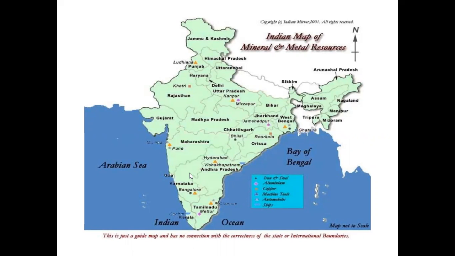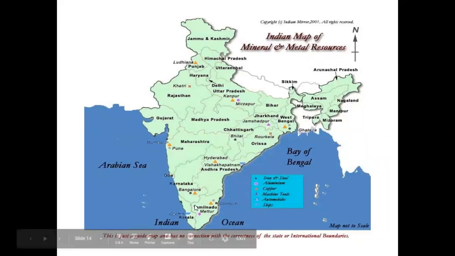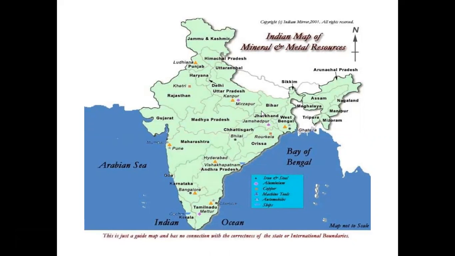The next is bauxite. The major bauxite producing areas are Jharkhand, Odisha, Chhattisgarh, Madhya Pradesh, Gujarat, Maharashtra and Tamil Nadu. The next is mica. Mica deposits mainly occur in Jharkhand, Bihar, Andhra Pradesh and Rajasthan in India. India is the largest producer and exporter of mica in the world.